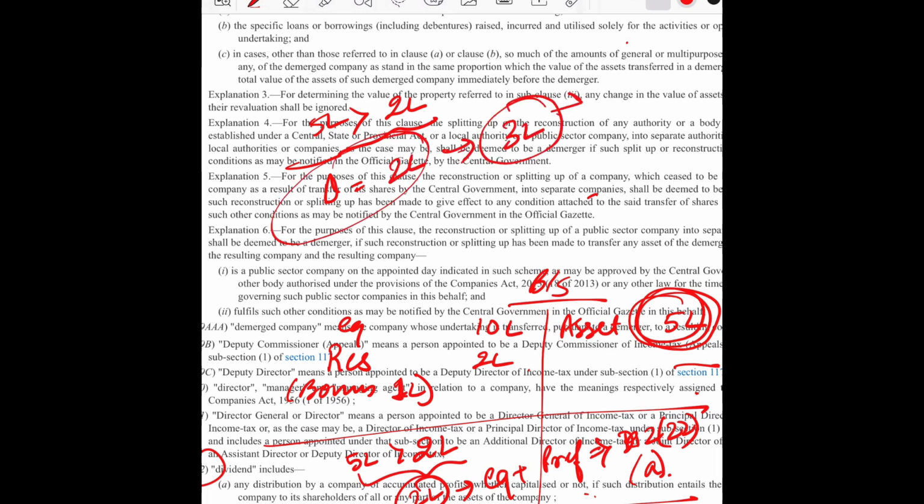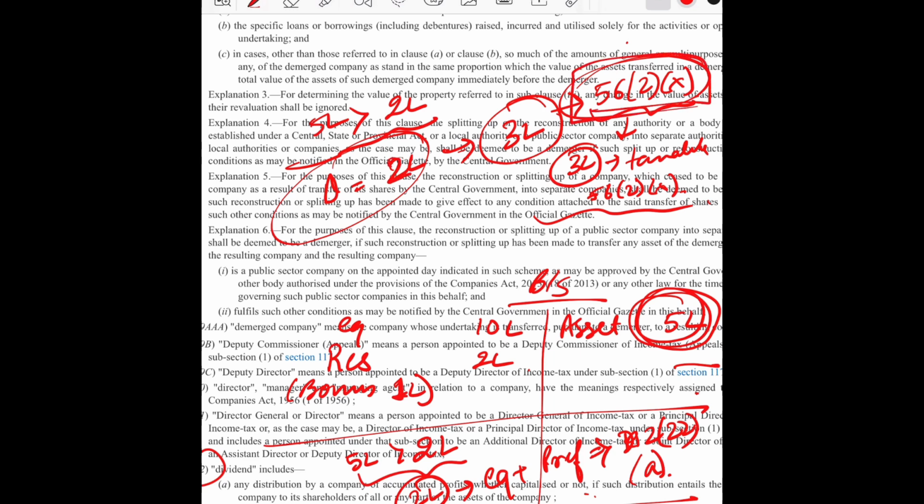So in the hands of the shareholder, we have read section 56(2) subsection 10. If it falls under this section, then the remaining 3 lakh would be taxable under 56(2)(10). So the question would be, would this 2 lakh also be included in this 56(2)(10)?